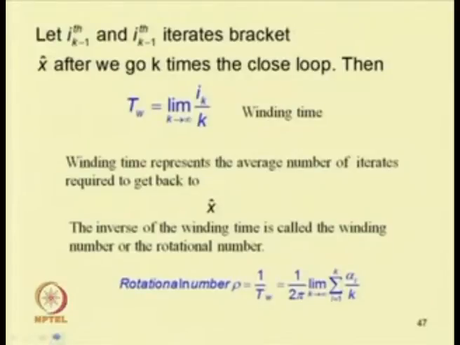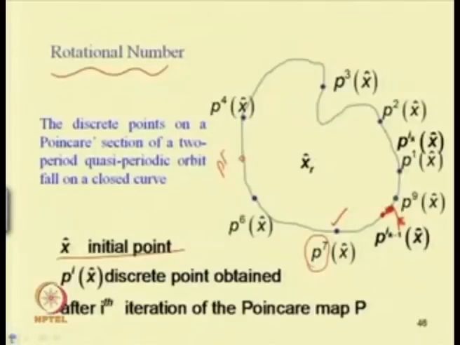Let the i k minus 1th and i kth iterates bracket this x after we go k times around the closed loop. Then the winding time T w can be written as the limit as k tends to infinity of i k by k.